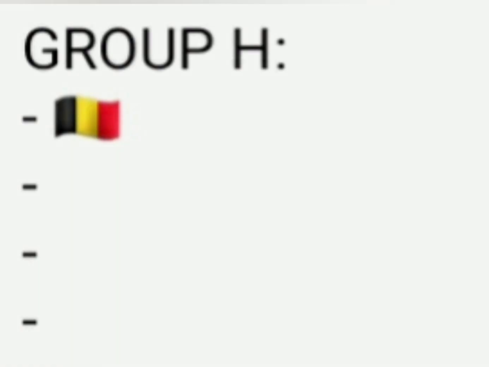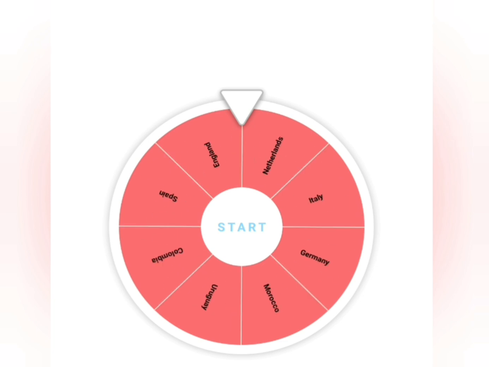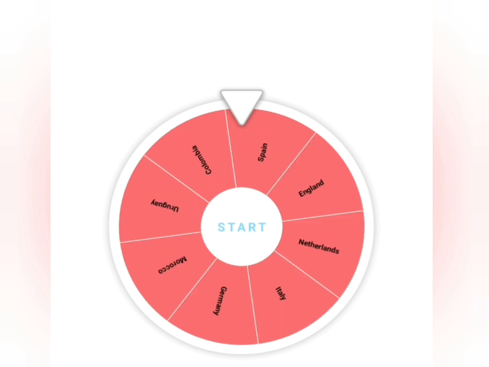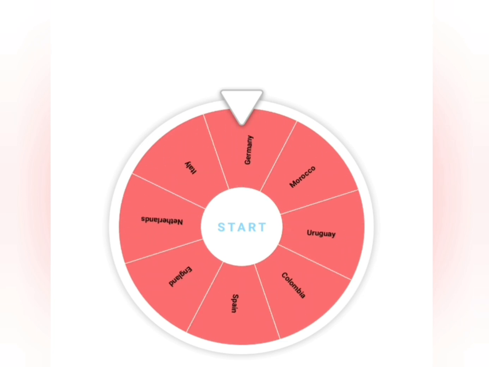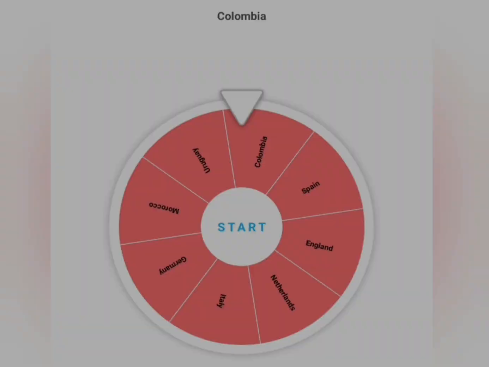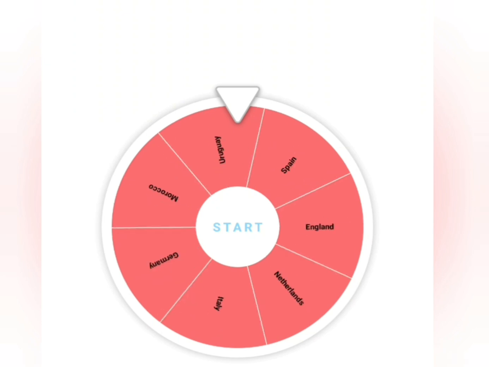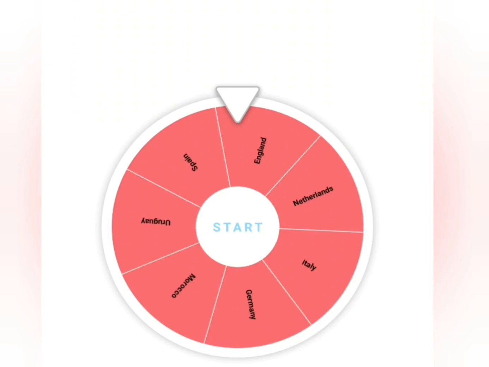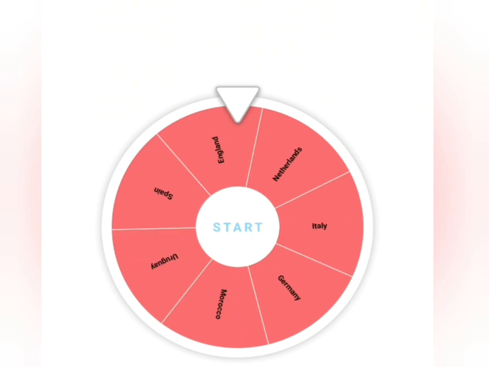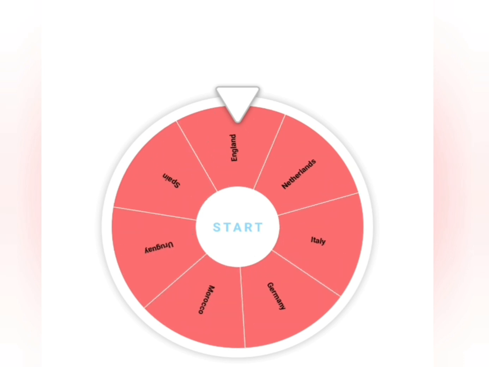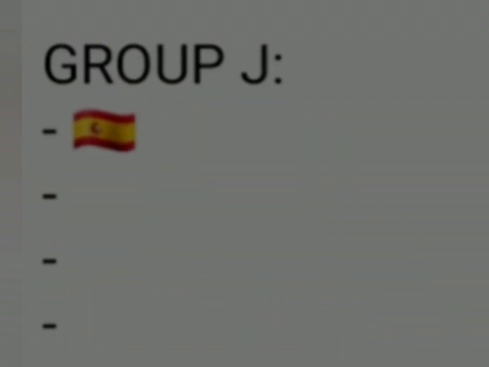It is Belgium. In Group I we have Colombia. In Group J it is Spain.